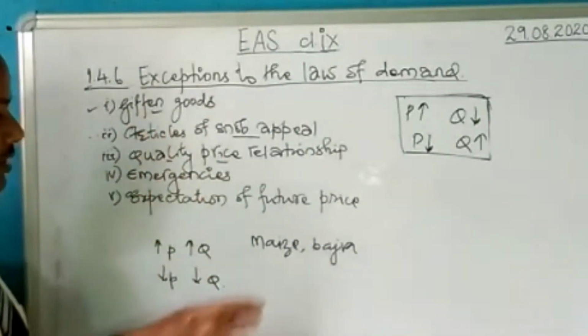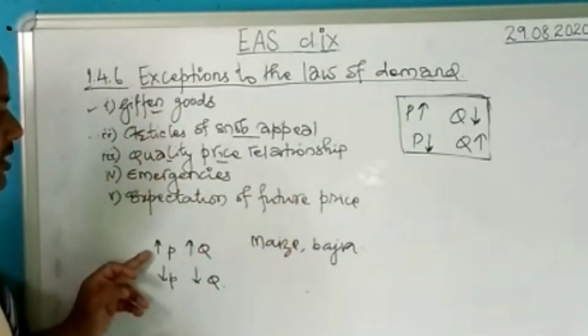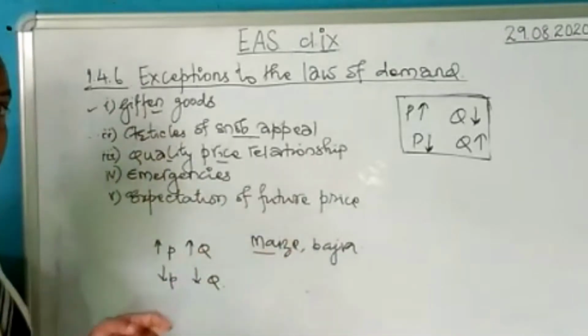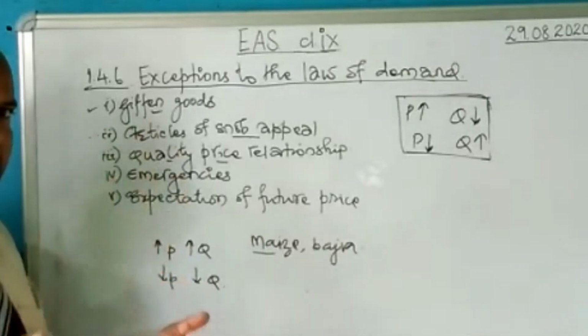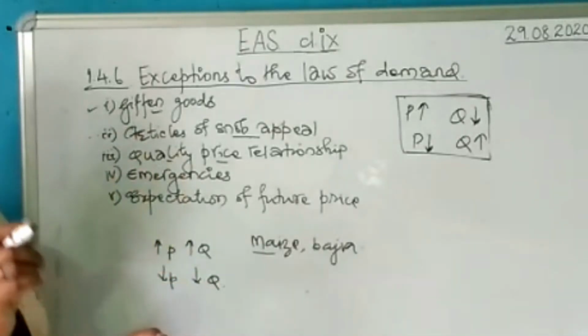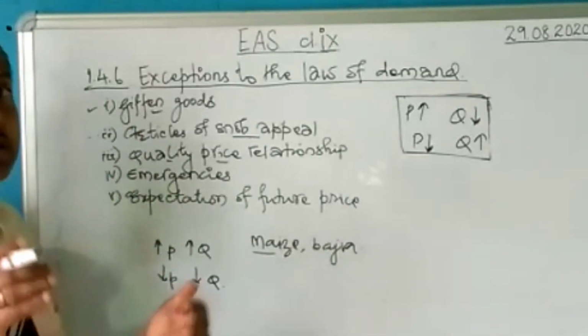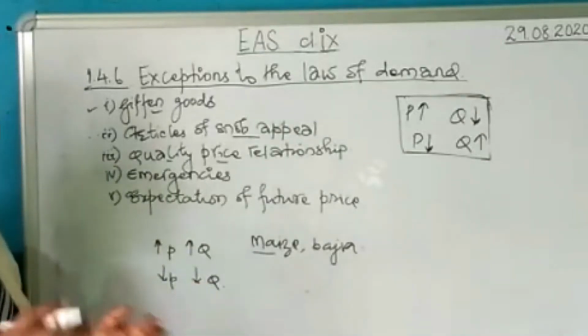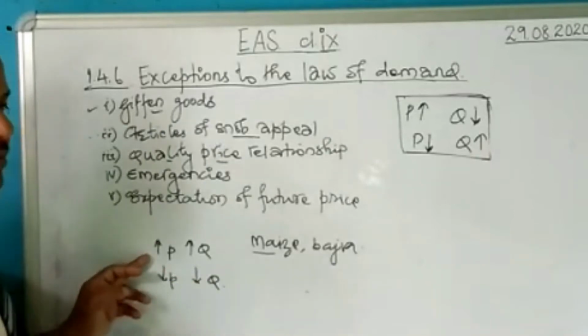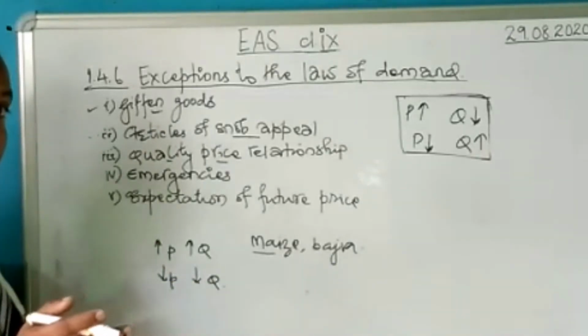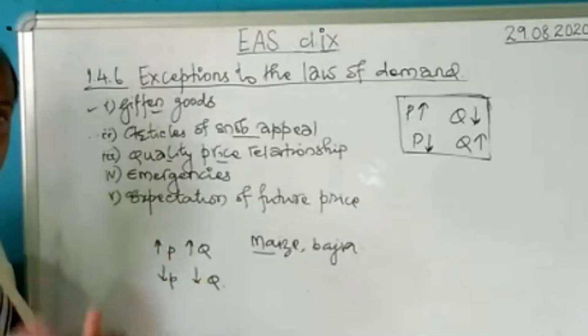Let's see how it does not follow the law of demand. When the price of maize increases, people will buy more of maize. Why? Because when the price has increased, comparatively they have become poor. The purchasing power of the money becomes very, very less for them. Hence, they cannot think of any other matter. So when the price of the commodity increases, they will buy more. Because they become poor, they cannot buy better products like rice.